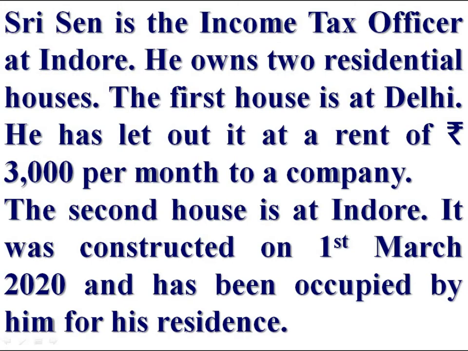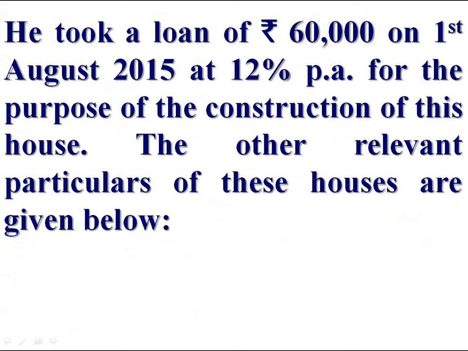Sri Sen is the income tax officer at Indore. He owns two residential houses. The first house is at Delhi. He has let it out at a rent of Rs 3,000 per month to a company. The second house is at Indore. It was constructed on 1st March 2020 and has been occupied by him for his residence. He took a loan of Rs 60,000 on 1st August 2015 at 12% per annum for the purpose of construction of this house. The other relevant particulars of these houses are given below.